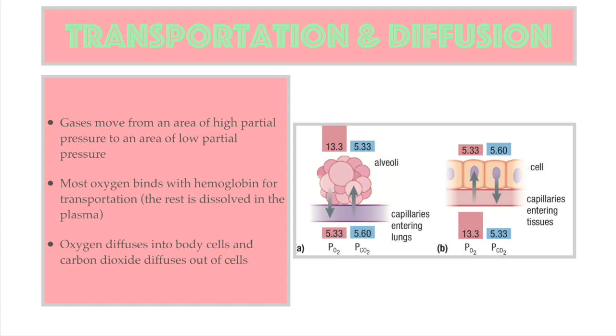The remaining 73% reacts with water in the plasma and forms carbonic acid, which quickly separates into bicarbonate ions and hydrogen ions. An increase in hydrogen ions increases the acidity, which becomes a serious problem. As a result, hemoglobin releases remaining oxygen molecules, allowing hydrogen ions to attach to the hemoglobin. In the lungs, the hydrogen ions separate from the hemoglobin molecules and diffuse into the blood plasma to reform carbon dioxide and water. The partial pressure of carbon dioxide is lower in the alveoli than in the blood plasma in the capillaries. This causes carbon dioxide from the capillaries to diffuse into the alveoli, then travel out into the atmosphere.